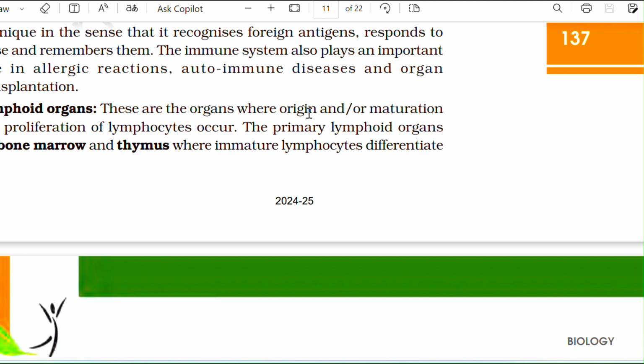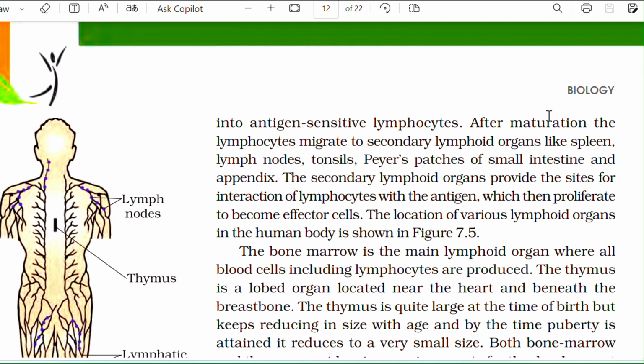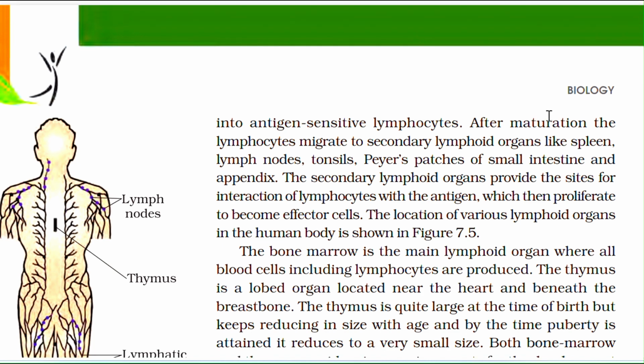Lymphoid organs are organs where origin, maturation and proliferation of lymphocytes occur. The primary lymphoid organs are bone marrow and thymus, where immature lymphocytes differentiate into antigen-sensitive lymphocytes. After maturation,